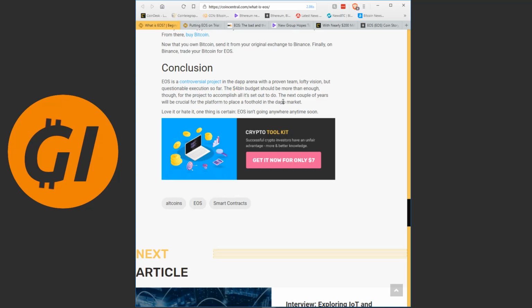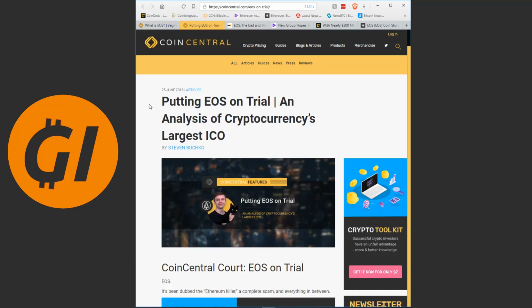Now, this article is sounding very, very positive. I mean, the technology sounds sound. They sound like they have real use cases. They sound like they have a good team, and they have a ton of money. Anyone with $4 billion in funding should be fine for a while. But EOS does have some red flags and some controversial things about it, and the next article outlines these.